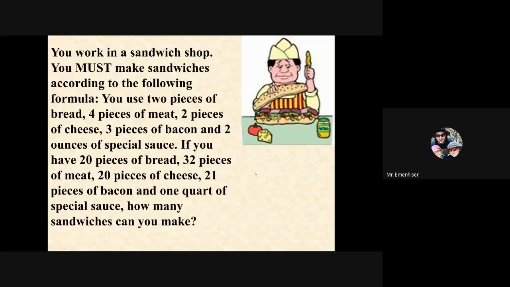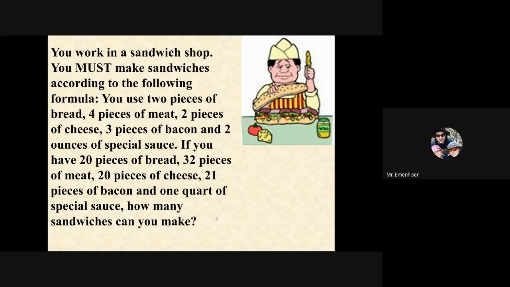Okay. So here's an example with this, and you'll see this in the video, the Edpuzzle that I was talking about. Let's say you work in a sandwich shop. You must make sandwiches according to the following formula. You use 2 pieces of bread, 4 pieces of meat, 2 pieces of cheese, 3 pieces of bacon, and 2 ounces of special sauce. That sounds like a good sandwich. If you have 20 pieces of bread, 32 pieces of meat, 20 pieces of cheese, 21 pieces of bacon, and 1 quart of special sauce, how many sandwiches can you make?